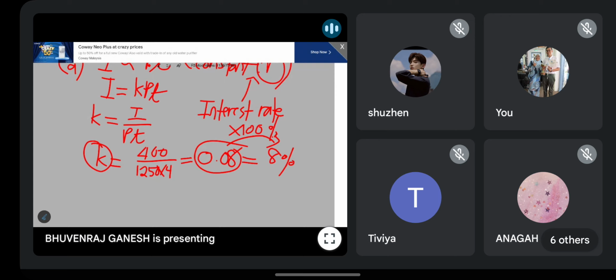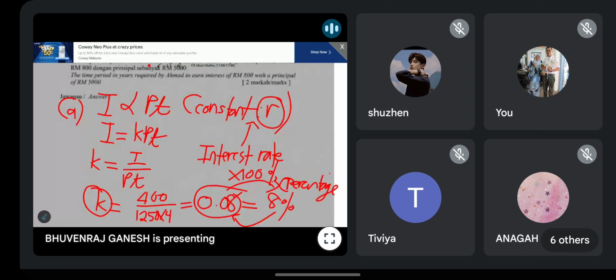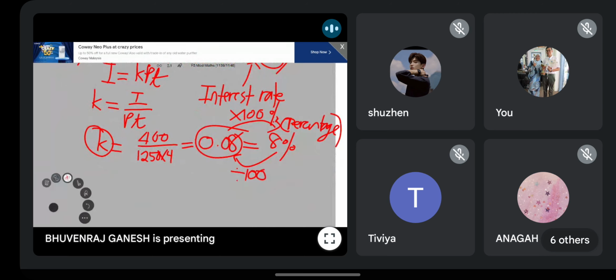Understand? 8 bahagi 100, you get back 0.08. That's why this is the relation. You take this, divide 100, you get back 0.08. This is rate. This is percentage. For 8%, we call this percentage. Understand? So now we can write back the equation. So I is equal to 0.08PT.